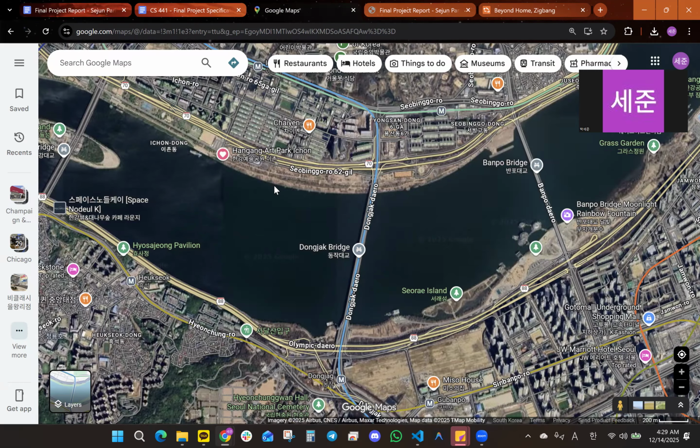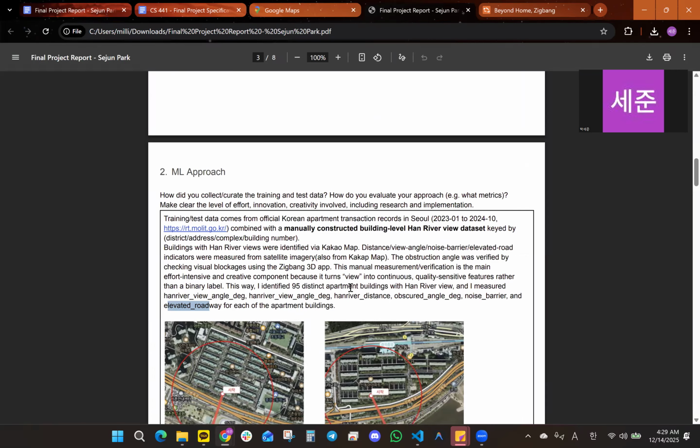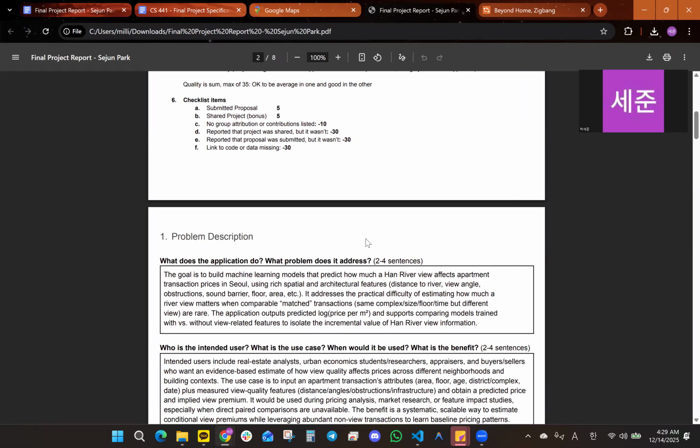using the spatial and architectural features as well as geographical features, such as distance to river, view angle, obstructions, sound barrier, floor level, something like that. So basically I wanted to predict the apartment price with the Han River view. But the problem is, the Han River view transactions are very rare.